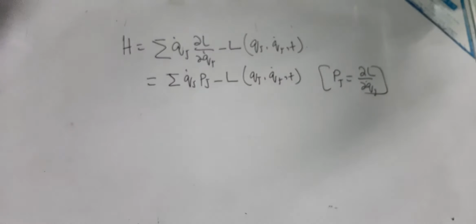Instead of del L by del Qj dot, I have written Pj, the momentum.